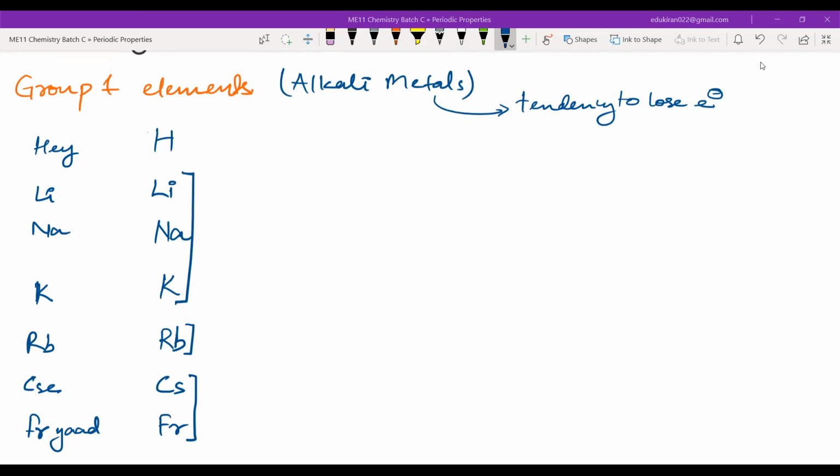Tendency to lose electron. Now, the next thing is the electronic configuration. So please, the atomic numbers are what? The atomic number for hydrogen is 1, lithium 3, sodium 11, after that potassium 19, rubidium 37. Then you add 32 more, you will get how much? 5.